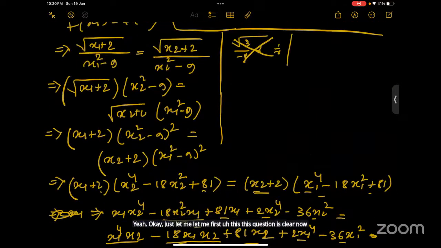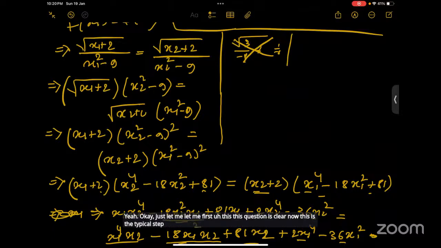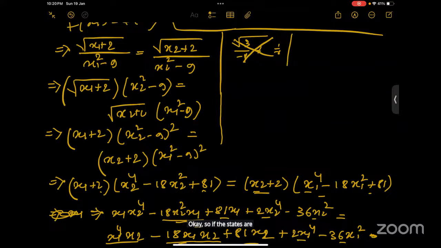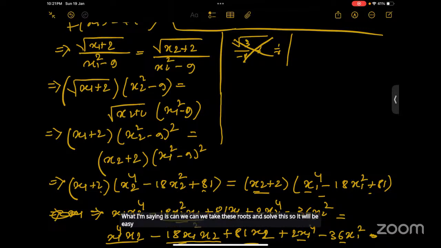This is the typical step we use to conclude whether a function is 1-1 or not. Can we take the square roots and do this? It will be very useful. Yeah, you can do it.